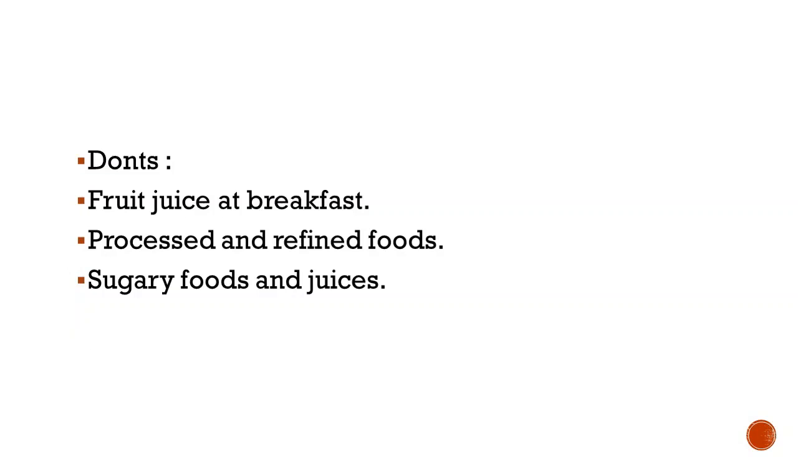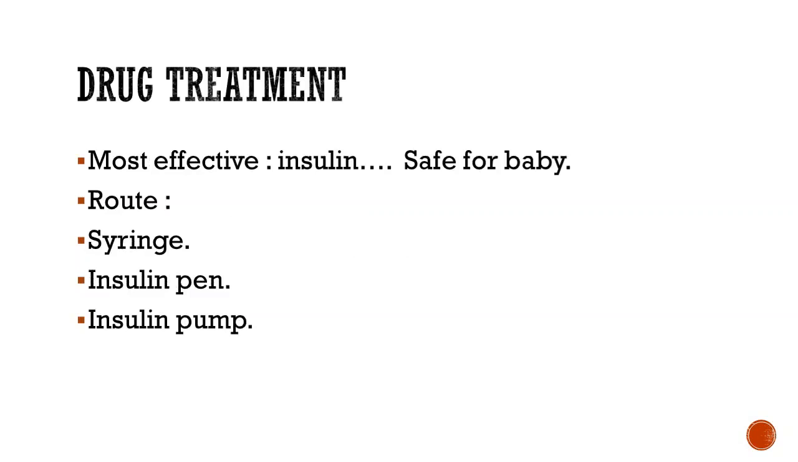What are the don'ts of gestational diabetes? Don't take fruit juice at breakfast. Fruit juice at breakfast quickly increases the sugar level in your blood. So avoid taking fruit juice at breakfast. Avoid processed and refined foods. Completely cut off sugary foods and juice.